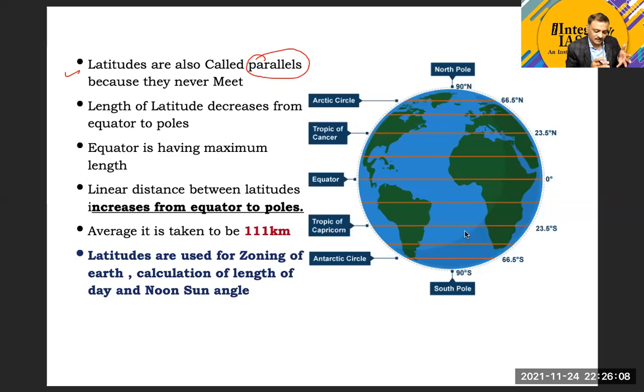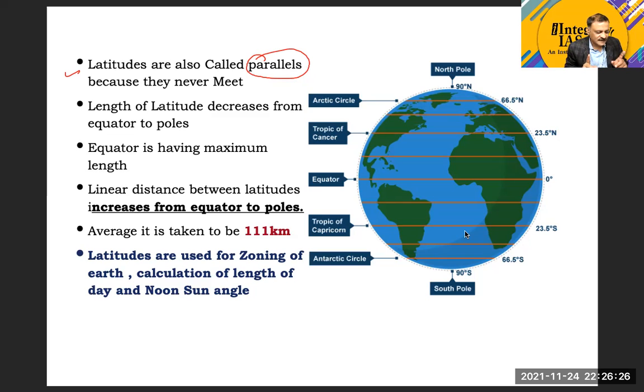That is why sometimes in some books it is written as the 23rd parallel or 25th parallel. Whenever they are writing this word parallel or using this word parallel, they are taking a reference of latitude.